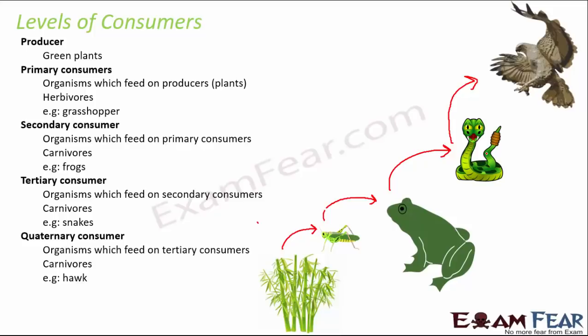So one is a secondary consumer, the next one is a tertiary consumer, the next one is a quaternary consumer, and so on. So in this fashion, you see that there is a chain which is forming based on the food habits of different organisms. And then finally, you have the decomposers, which feed on the dead organisms, like the bacteria and fungi. They are examples of the decomposers.